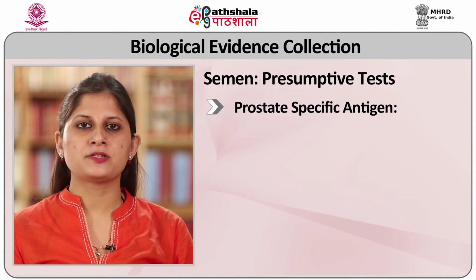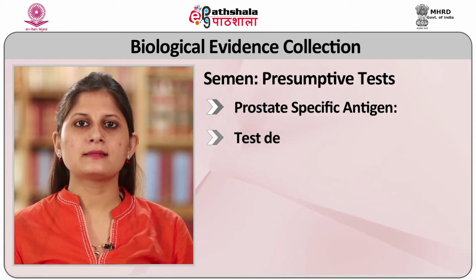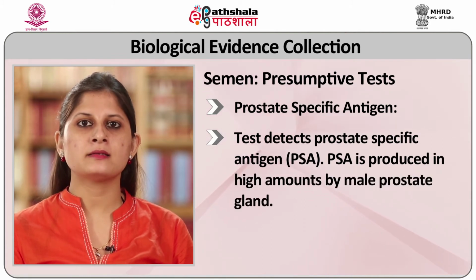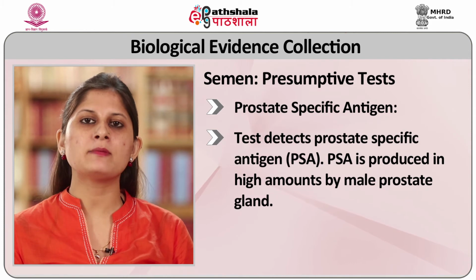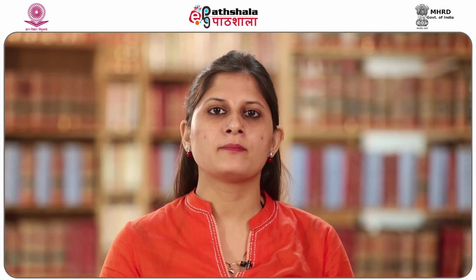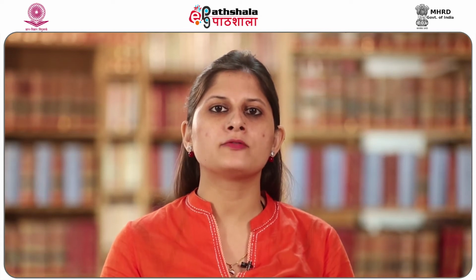Prostate specific antigen. This test detects prostate specific antigen, PSA. PSA is produced in high amount by the male prostate gland. Precaution: this antigen can also be found in very small amounts in fecal material and sweat. Studies also indicate that PSA can exist in female urine and breast milk. Caution is urged when interpreting positive PSA results which are not confirmed by the actual presence of sperm.